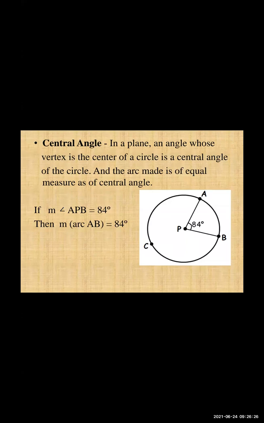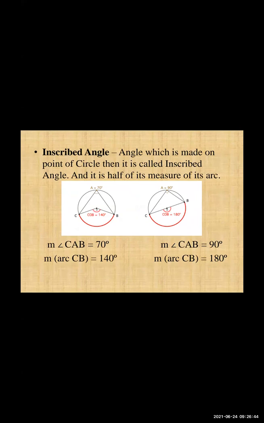So understand that part properly: the measure of central angle APB is 84, then the measure of arc AB, whatever arc is formed on the circle, is also 84 degrees. Then the inscribed angle is the angle made on a point of the circle, and it is half of the measure of its arc. Whatever arc is formed, the inscribed angle is half of it.